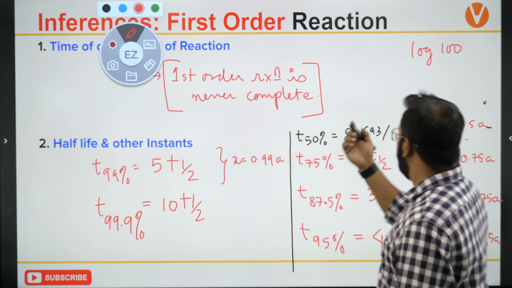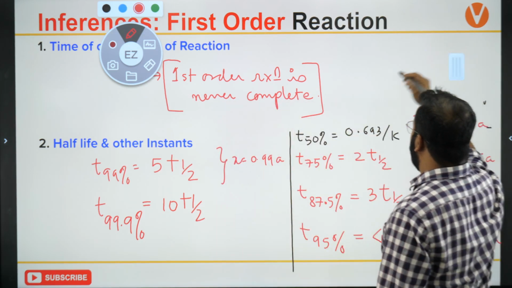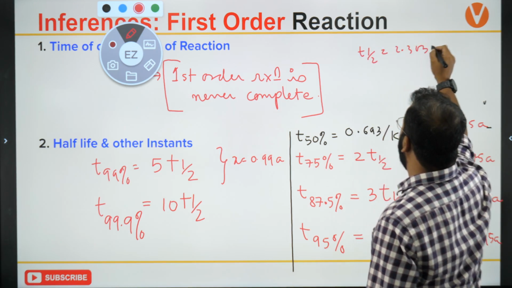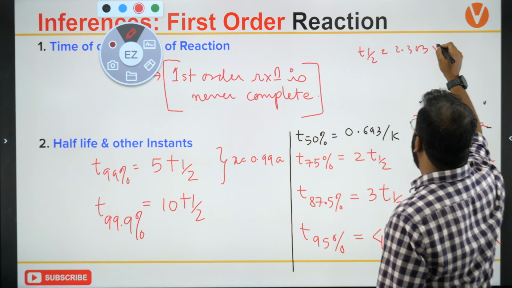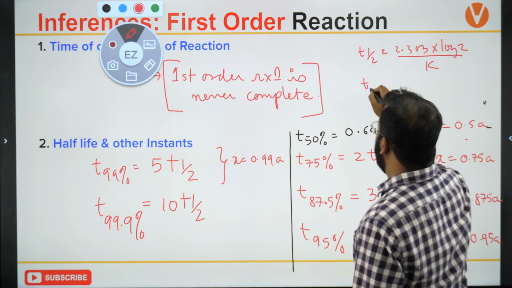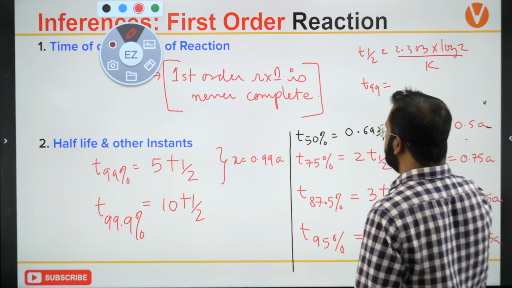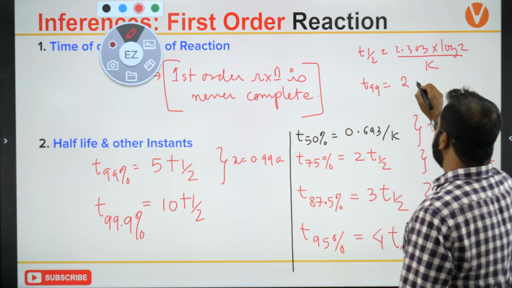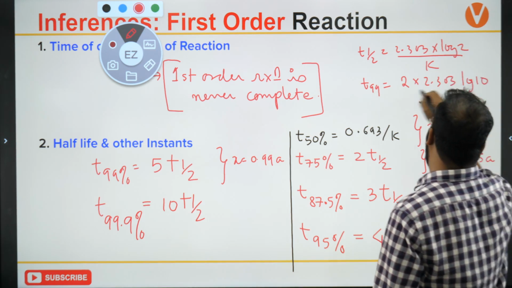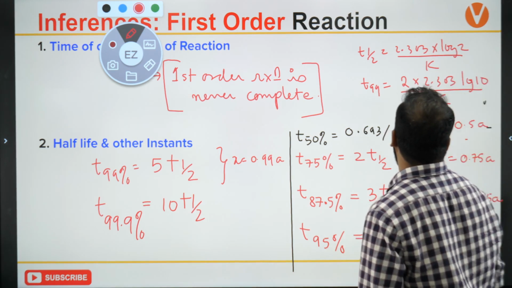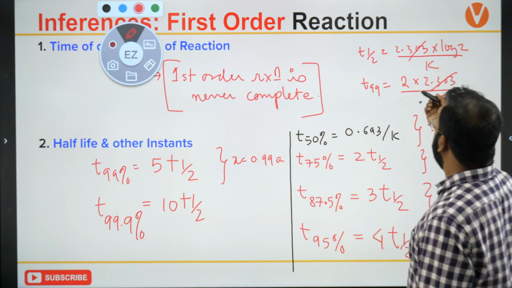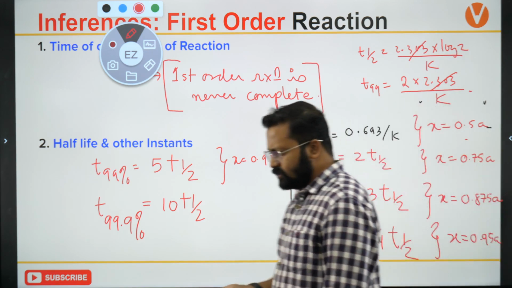So in the previous case, what was happening is that T half I will write as 2.303 times log 2 by K, and T 99% will be written as 2 times 2.303 log 10 upon K. So this will get cancelled out, and log 2 will be 0.3010.